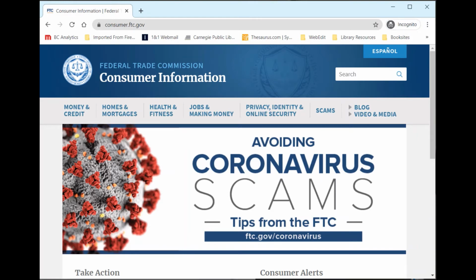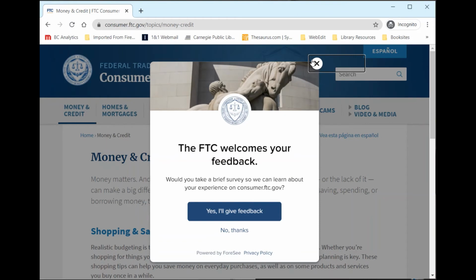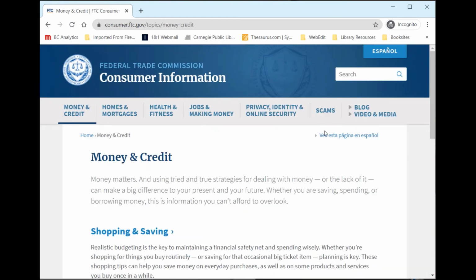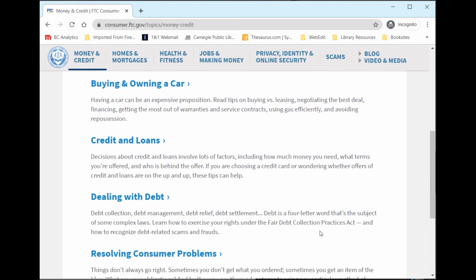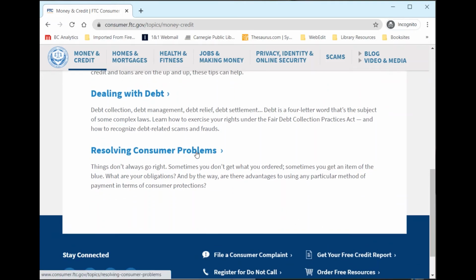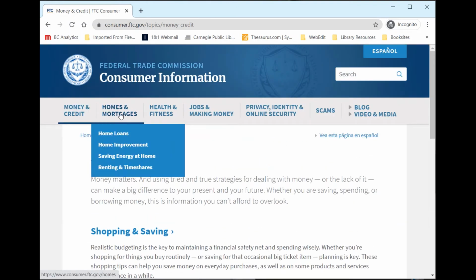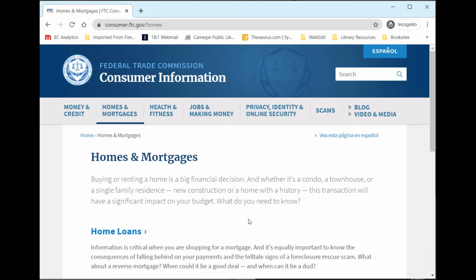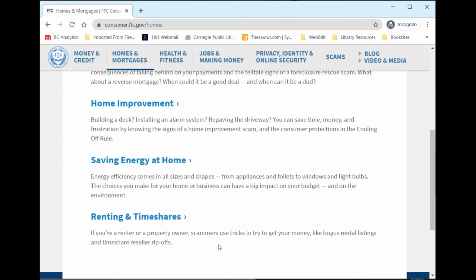So first we have money and credit. So I'm going to come up to this menu and then click on the money and credit link. From there we reach this page where we have links to topics such as shopping and saving, buying and owning a car, credit and loans, dealing with debt, and then resolving consumer problems. Next, we are going to scroll back to the top and then we are going to click on homes and mortgages. So topics here include home loans, home improvement, saving energy at home, and then renting and timeshares.